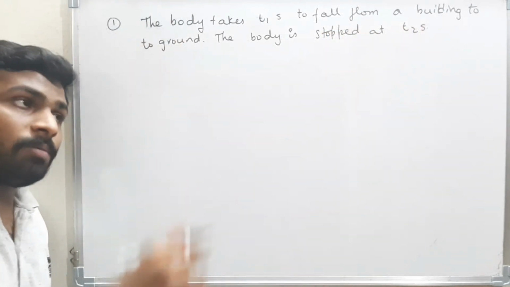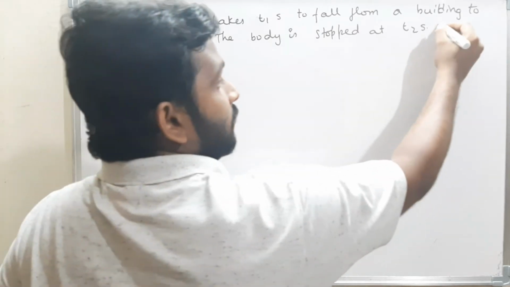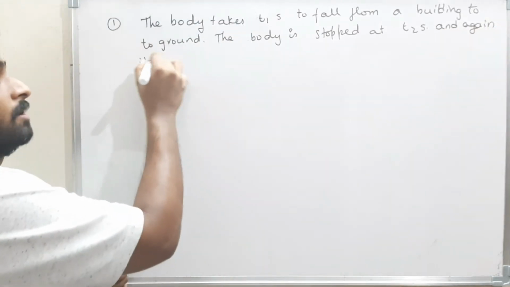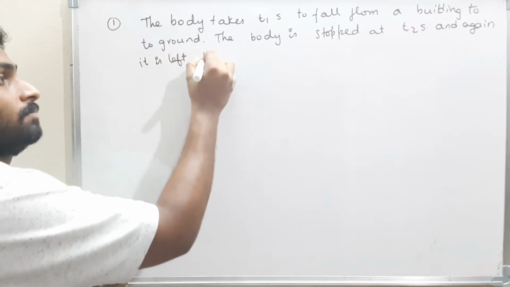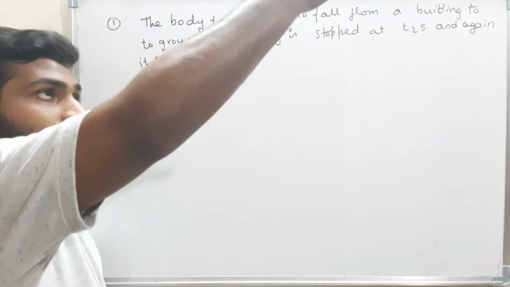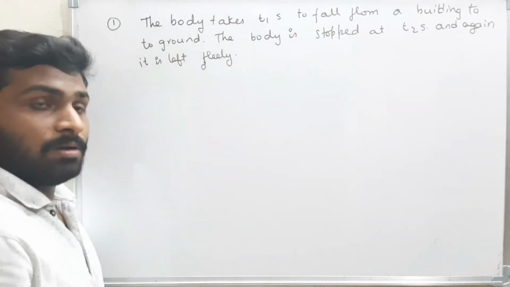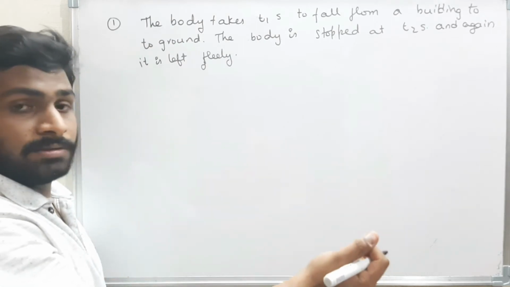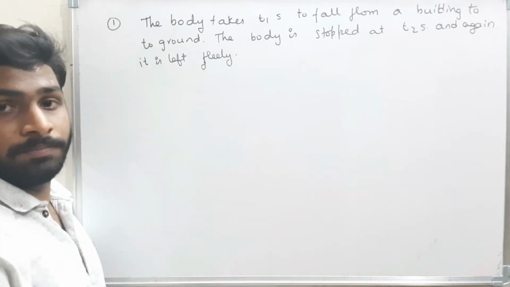The body is stopped at time t2 seconds, and again it is left freely. See here, I left the body and it takes t1 seconds to reach the ground. But what happened when I left it? After time t2 seconds, I catch the body and again I leave the body.